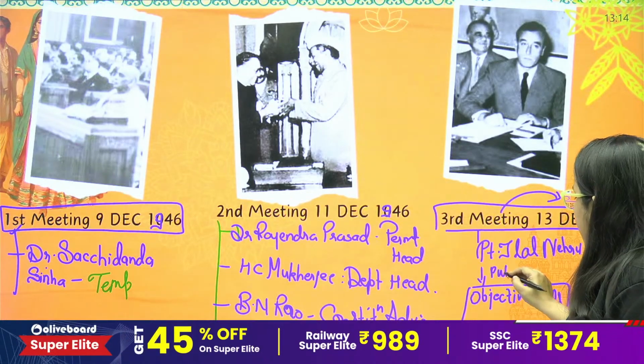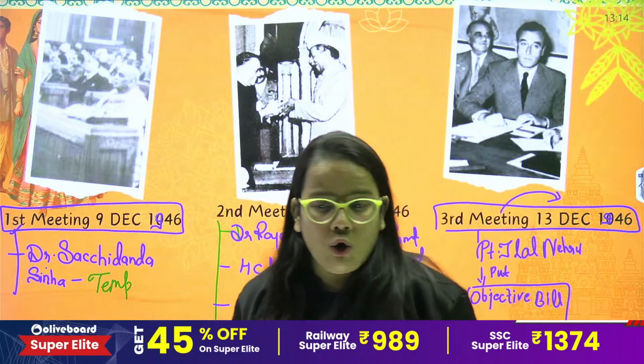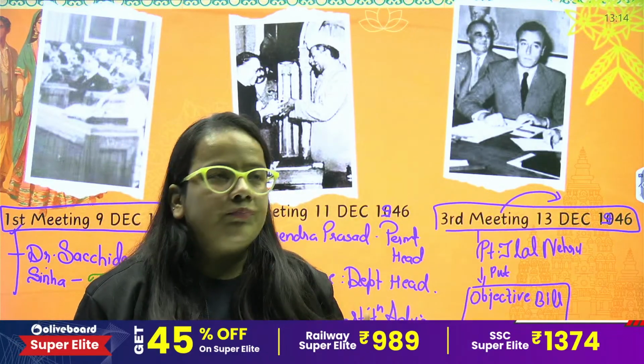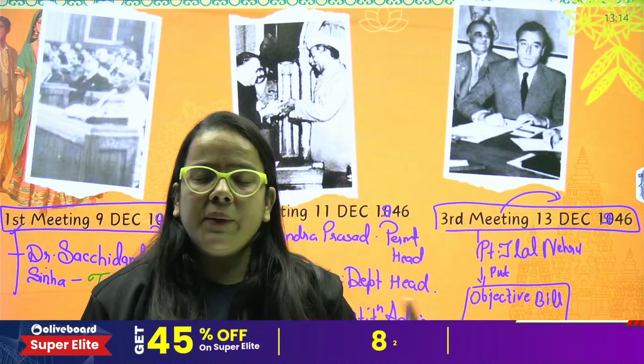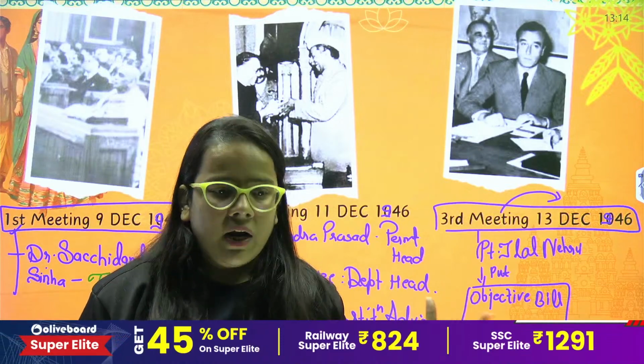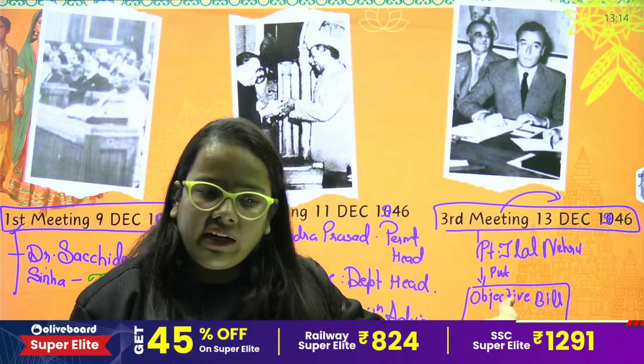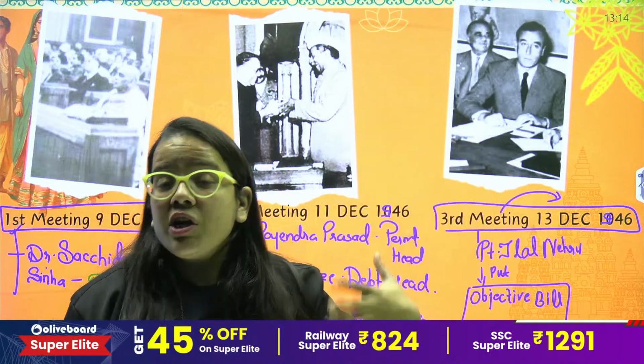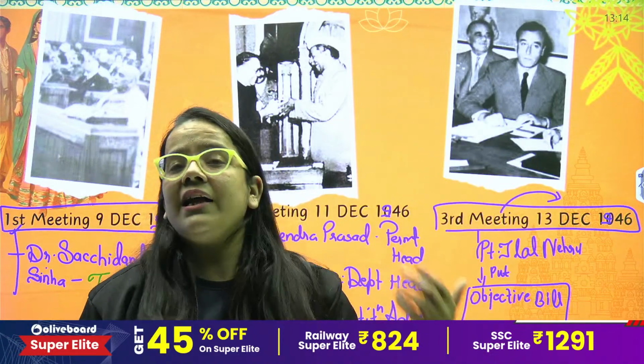He presented this objective bill on behalf of other leaders, about how the would-be India should be framed according to the different leaders. So basically, in this objective bill, they mentioned their opinions regarding the would-be India.